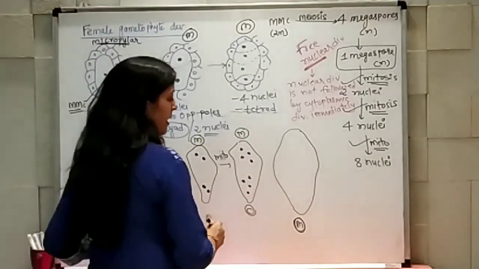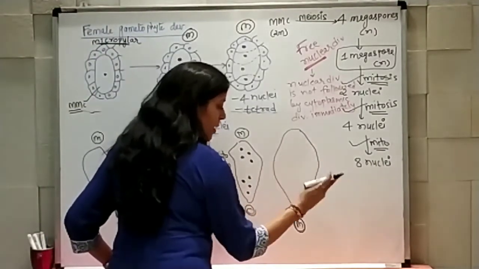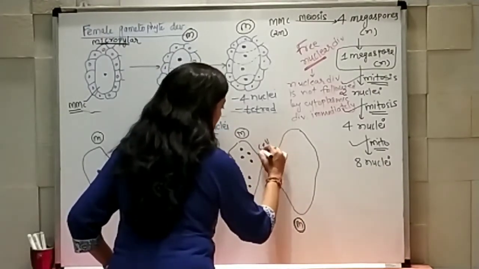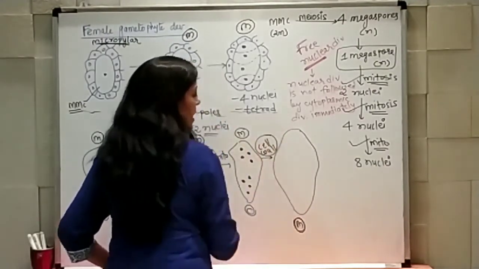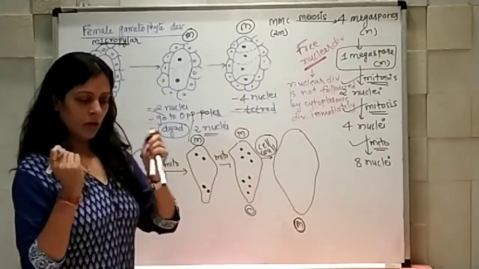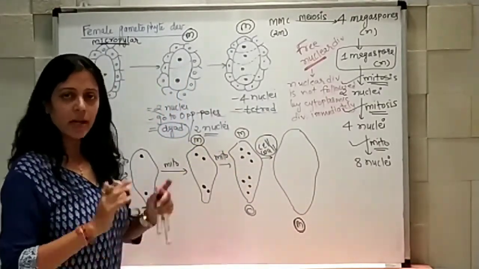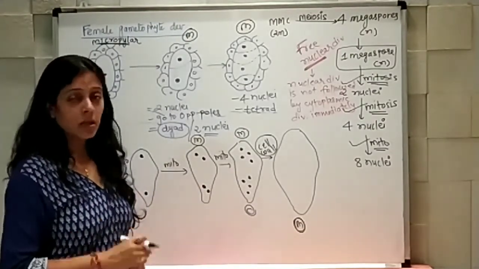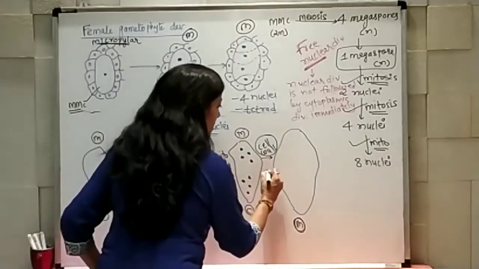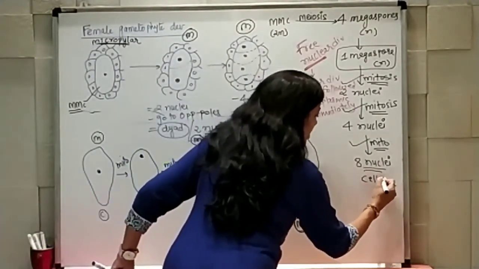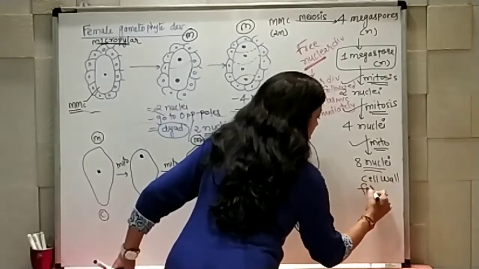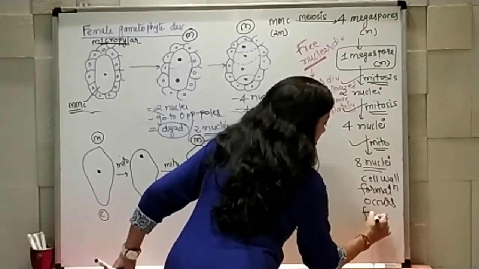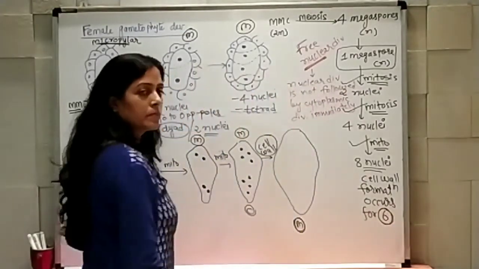So at the micropylar end 3 cells unite together. Here cell wall formation will take place, and because of that a cell wall boundary will be created, and now we can see the nuclei as cells, right? But out of 8 nuclei, cell wall formation occurs for 6 only. For 6 only.